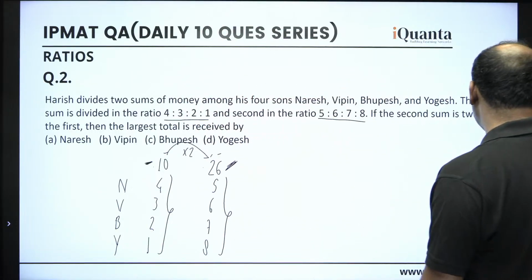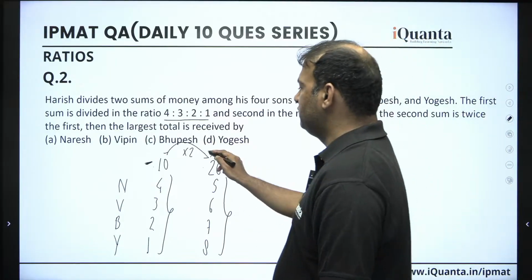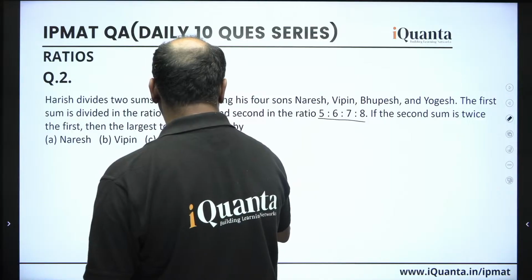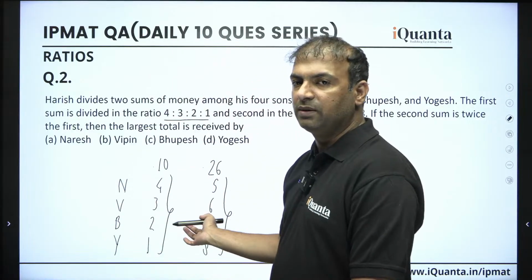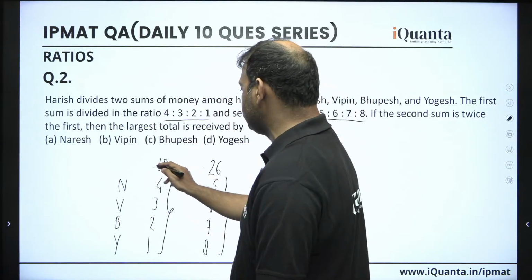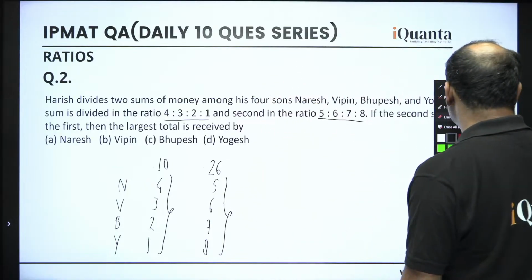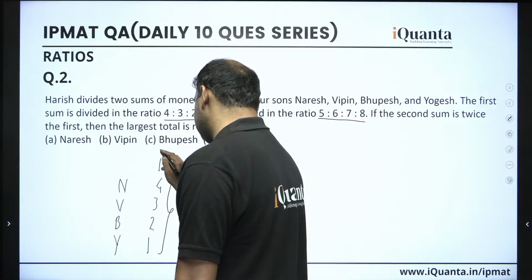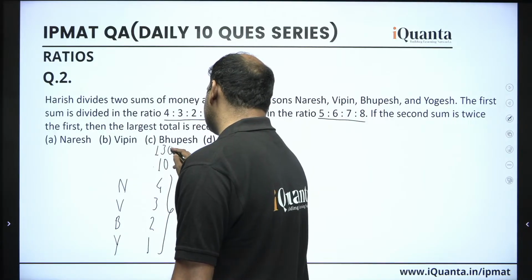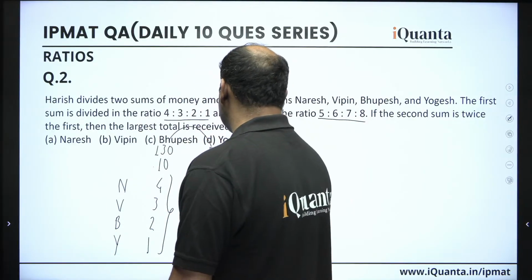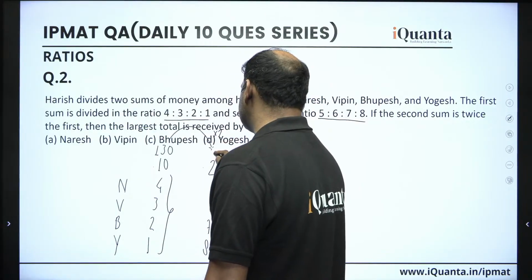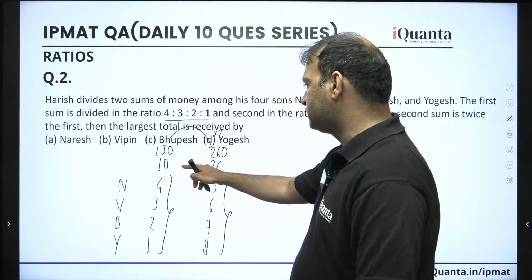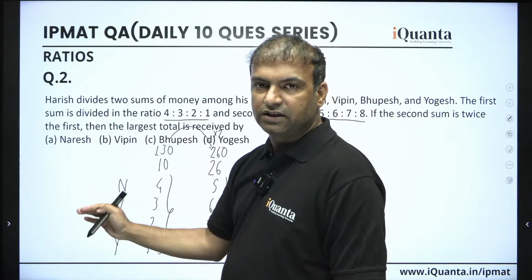So we can do one thing: whatever the LCM comes, assume the LCM for the smallest number among them. So remember, the second sum is twice, which means the first sum is smaller. So assume this as 130, and because this should be double of this, let's assume this as 260. This is now 130, this is 260, so the double condition is satisfied.